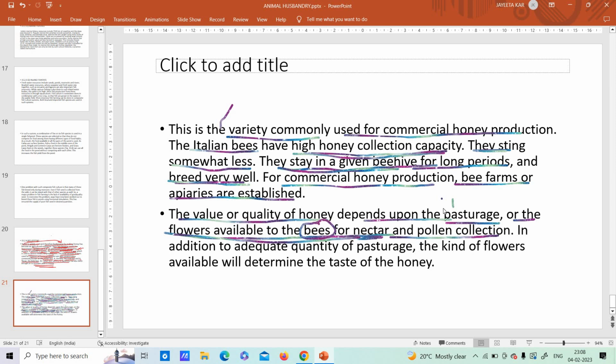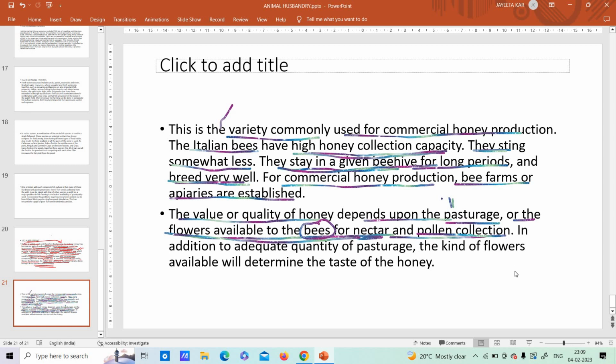So your value or quality of honey depends on pasturage, and flowers available to the bees for nectar. What quality of flower do you have? If it's a good quality flower, good quality nectar you are going to get, and also your pollen collection, the pollen grains, that is the male gametes. So these three things, pasturage, flowers available to the bees for nectar, and the pollen collection, determine the value or the quality of honey.